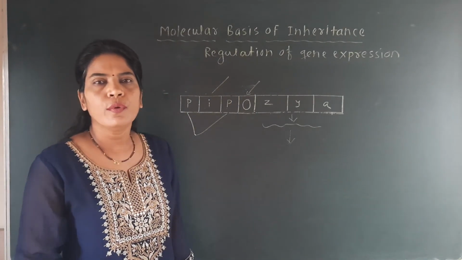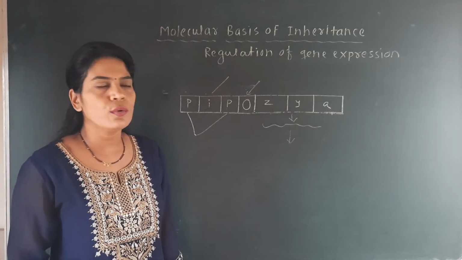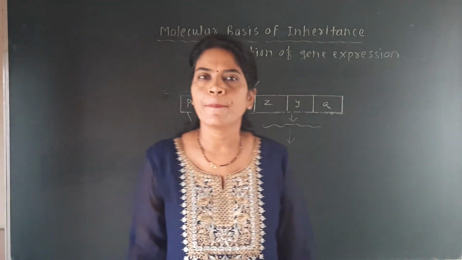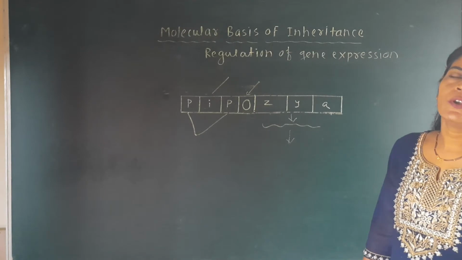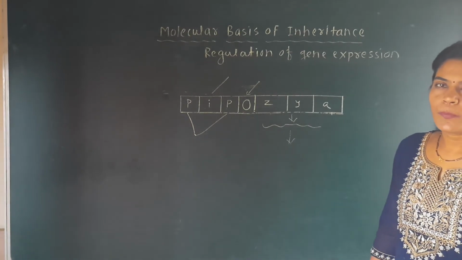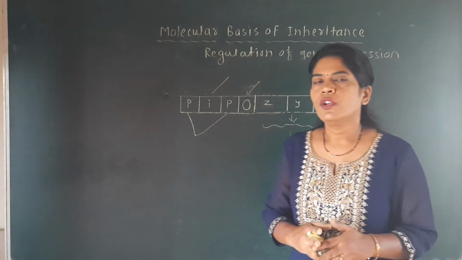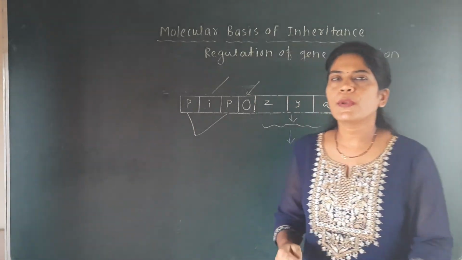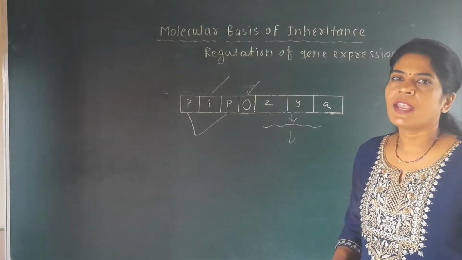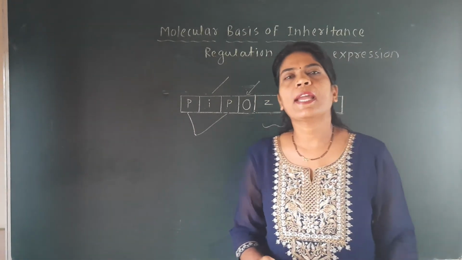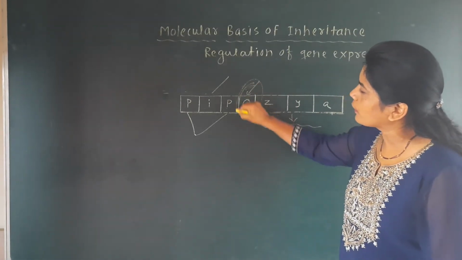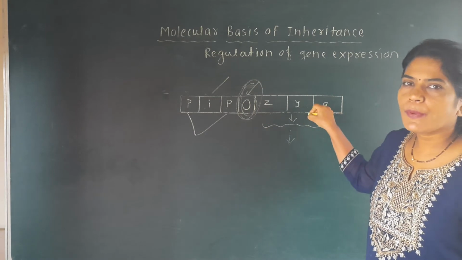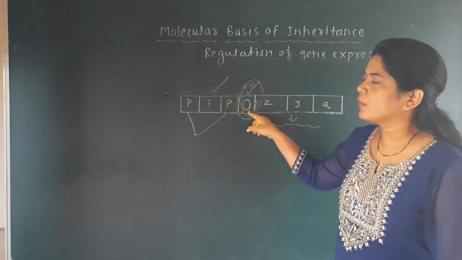So here we should know the role of each site in switching on or switching off the lac operon. One thing is very clear: to switch on the lac operon, the operator site is important, and to switch off the lac operon, the operator site is important. When the lac operon is switched on, the operator should be free.